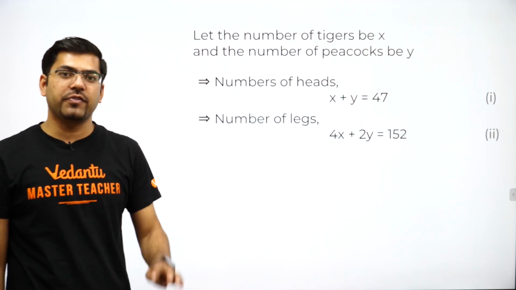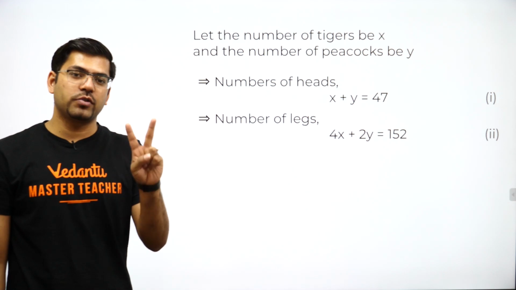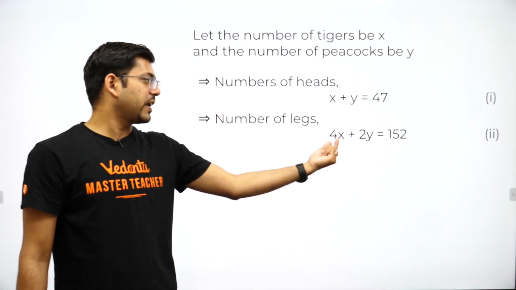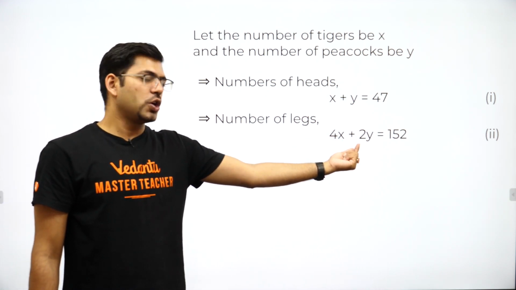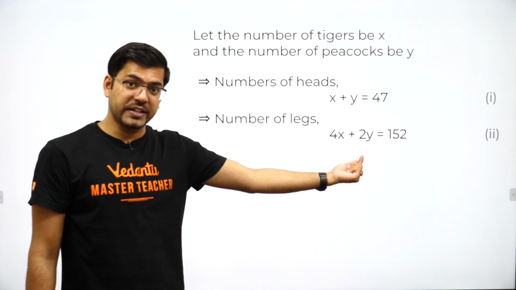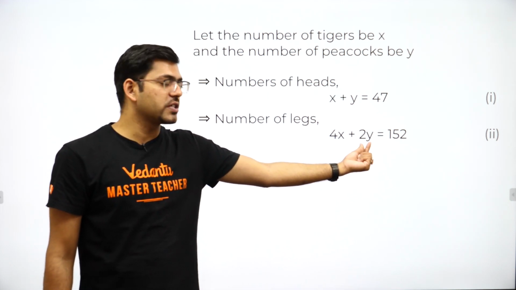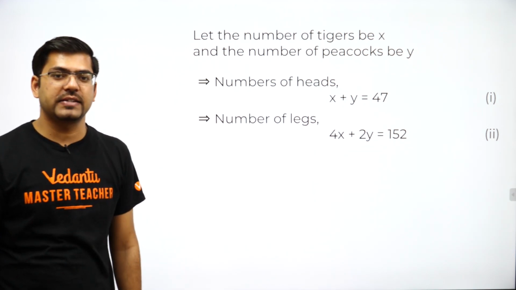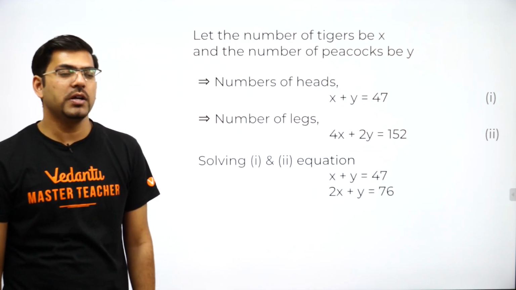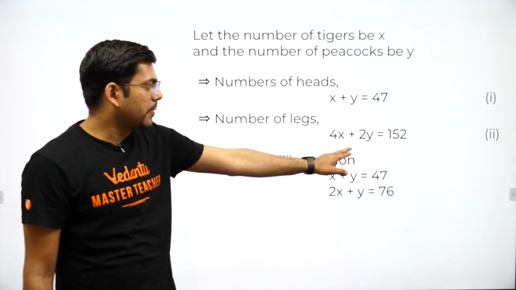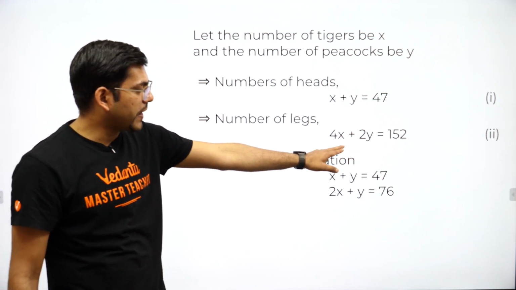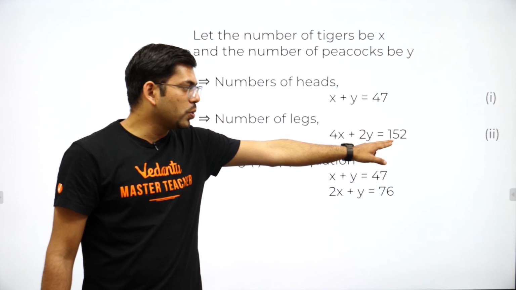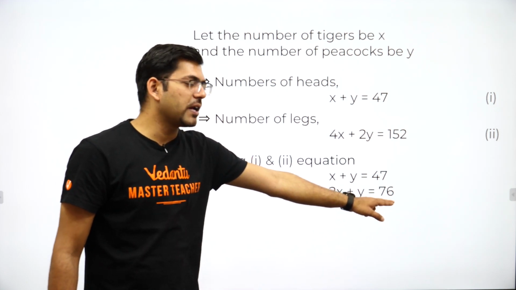But a tiger has 4 legs and a peacock has 2 legs. So for X tigers, 4 into X, plus 2 legs for each peacock, and the number of peacocks is Y, so 2Y. Adding them gives the total number of legs. Now we need to solve both of them. I have taken 2 common here. Pay attention, 2 common here. So it will be 2X plus Y is equal to 152 divided by 2, which is nothing but 76.